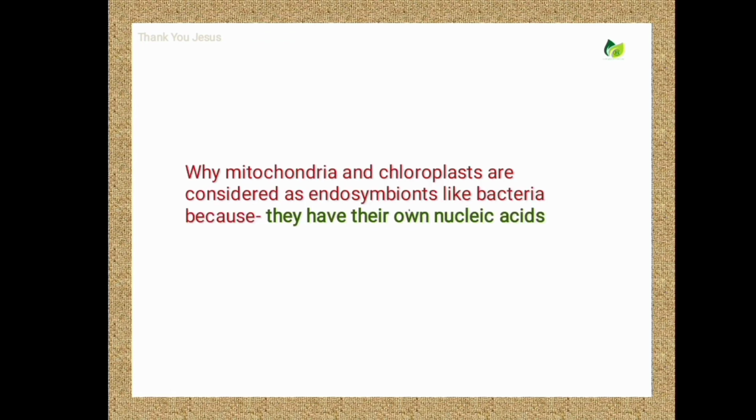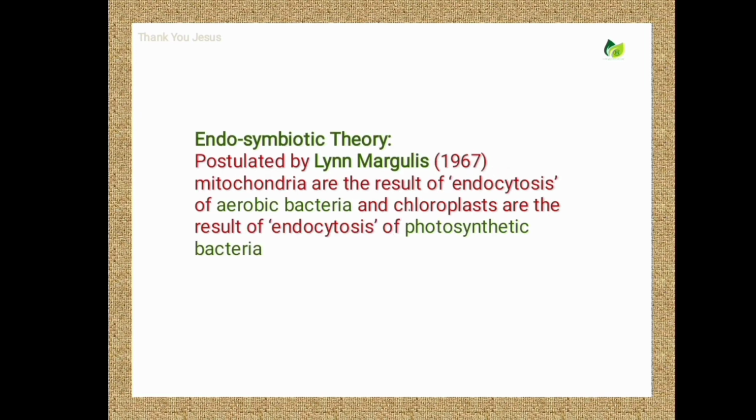Why are mitochondria and chloroplasts considered endosymbionts like bacteria? Because they have their own nucleic acids. Here you have to know what the endosymbiotic theory is. This was postulated by Lynn Margulis in the year 1967.